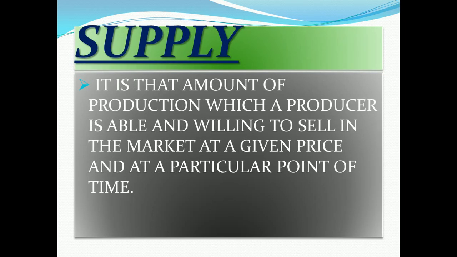Supply is very important because the chapter is titled supply, so we should be clear about what supply, demand, production and stock are. Supply means that amount of production which the producer is able and willing to sell in the market at a given price and at a particular point of time. Very important: two words, able and willing to sell. If they are not ready to sell that product, it is not supply, it is only stock kept in the godown. But if they are ready, able and willing, at a particular time and price, to sell to the consumer, that is called supply.